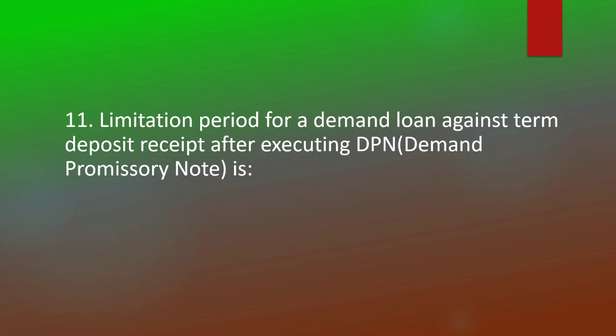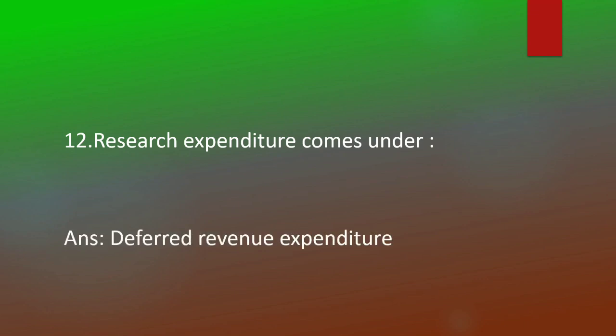Limitation period for a demand loan against term deposit received after executing DPN is 3 years. Research expenditure comes under deferred revenue expenditure.